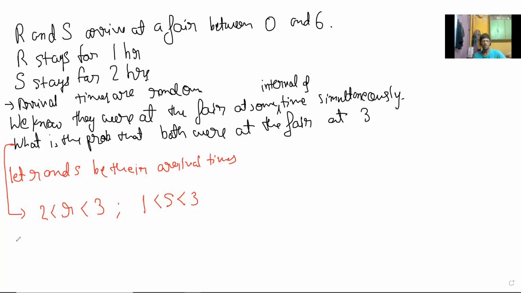Case 1 is if S is bigger than R, so S is arriving after R. It means that R arrives before S, but R cannot arrive more than 1 hour before S. So R plus 1 has to be bigger than S, right?